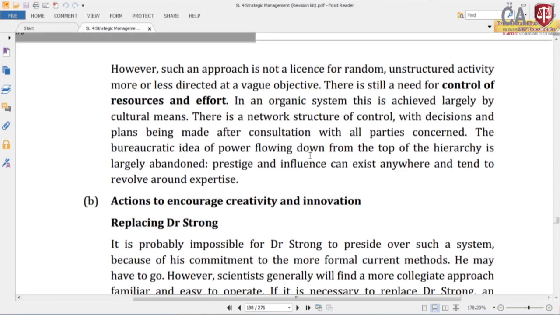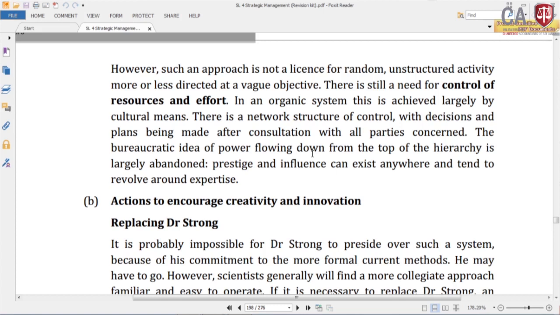However, such an approach is not a license for random, unstructured activity more or less directed at a vague objective; there is still a need for control of resources and effort. In an organic system, this is achieved largely by cultural means.